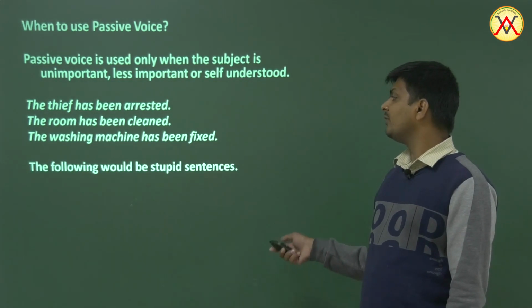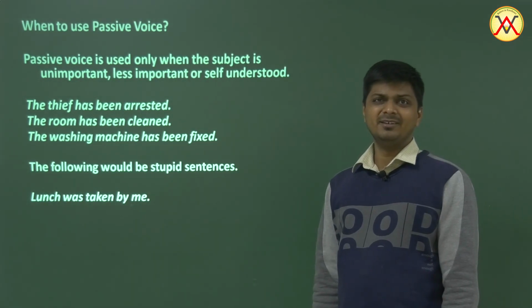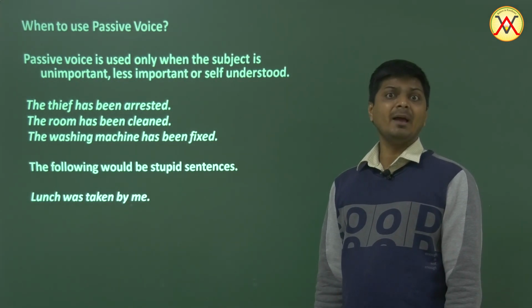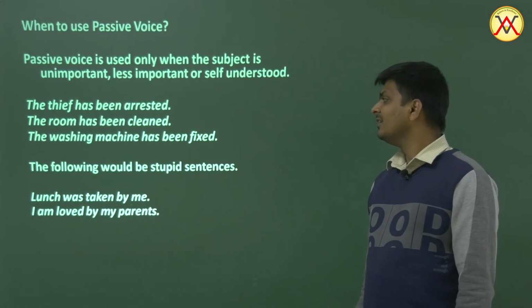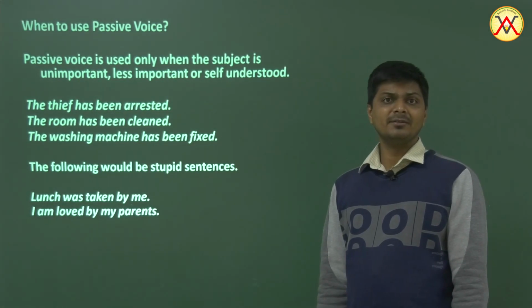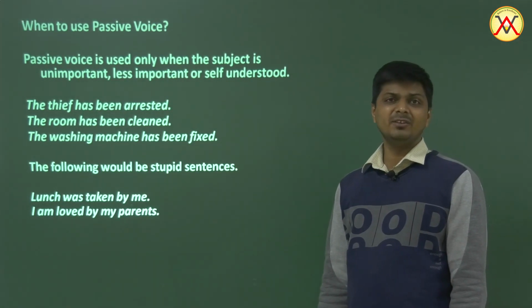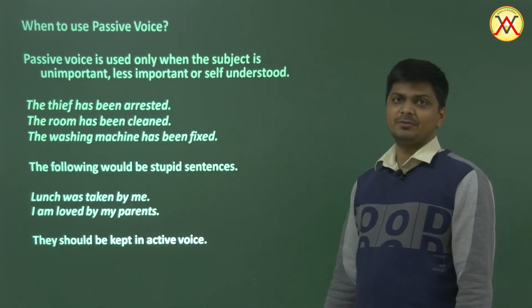The following would be stupid sentences. If I say lunch was taken by me, well, that's stupid. I took lunch. I'm important. Lunch was taken by me. I'm loved by my parents. Well, my parents love me. My parents is an important thing there. I need not use this in passive. They should be kept in active voice.